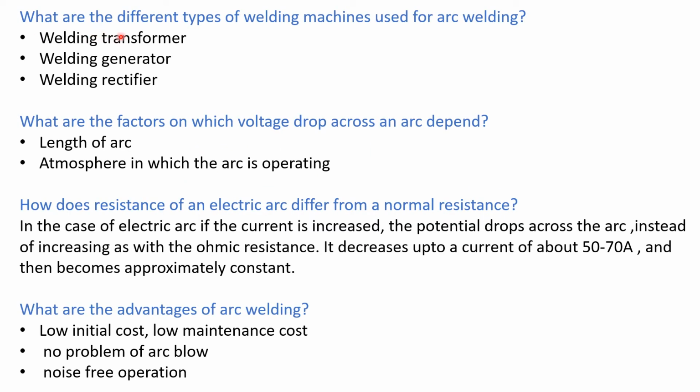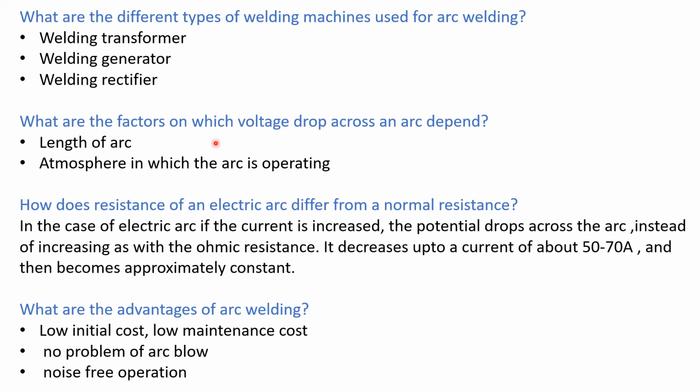Hello friends, let us familiarize some questions about arc welding equipments. What are the different types of welding machines used for arc welding? Answer: welding transformer, welding generator, welding rectifier. These are the different types of welding machines used for arc welding.